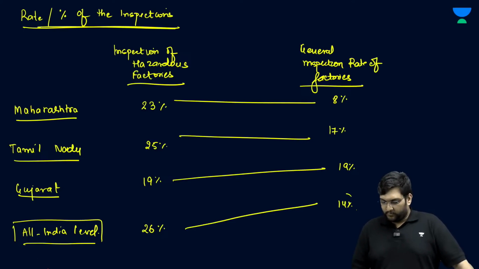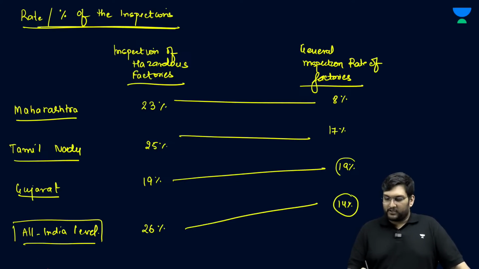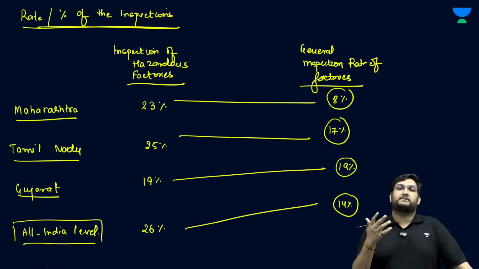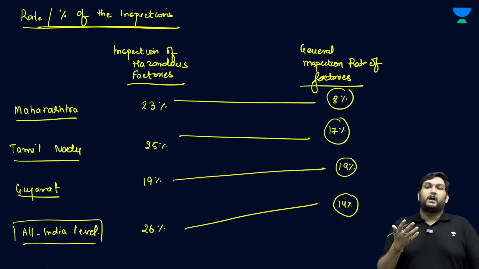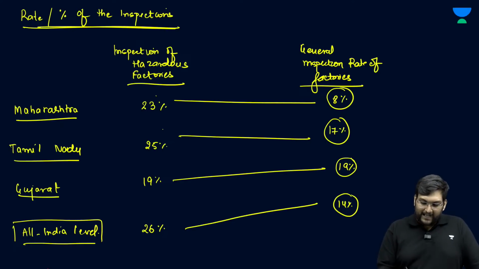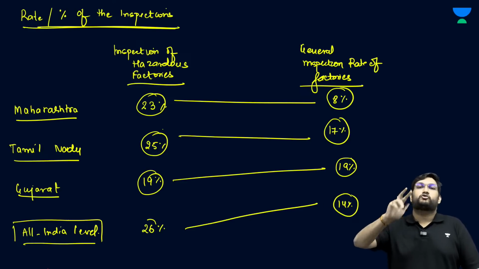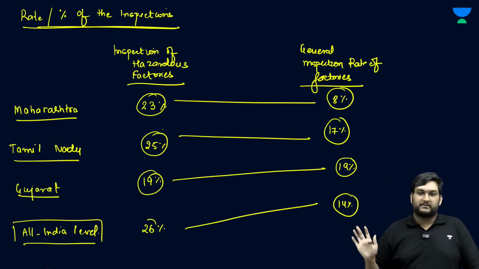This is quite dangerous because this means that more than 80%, in certain cases more than that, also 90% of the factories are actually under the mercy of the private body and his so-called third party inspectors.